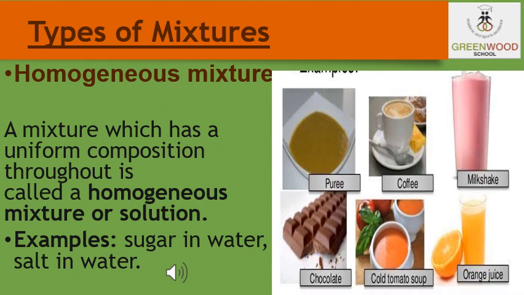In the homogeneous mixture, the constituents cannot be seen with the naked eyes or under a microscope. Some examples of homogeneous mixtures are salt solution, sugar solution, air, soft drinks, and petroleum. You can see in the pictures some real life examples of homogeneous mixtures. That means the constituents of these mixtures are uniformly distributed. Uniformly means they are distributed in equal amounts.